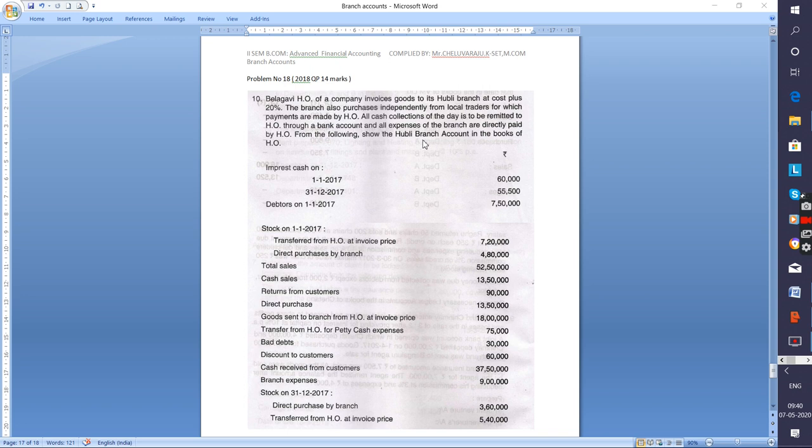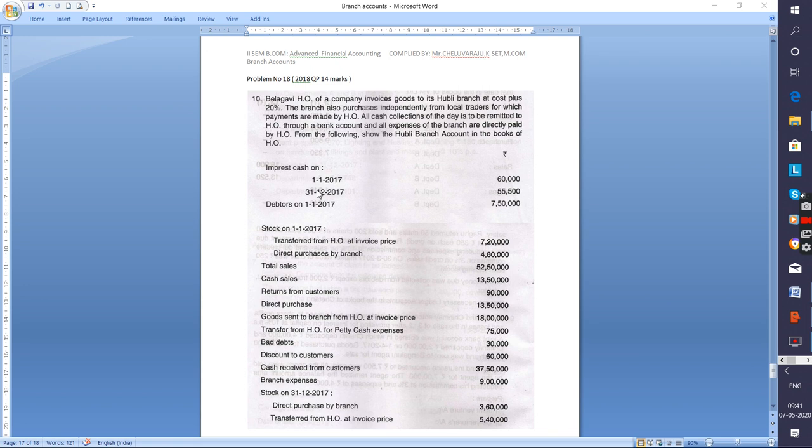From the following, show the Ubbali branch account in the books of the head office. Whatever amount is there has to be remitted to the head office regularly, and all the expenses are met by the head office. Then all the expenses will be recorded under the debit side of the branch account. We will see transaction by transaction where it will be hit in the branch account, and whether we have to prepare any such accounts.